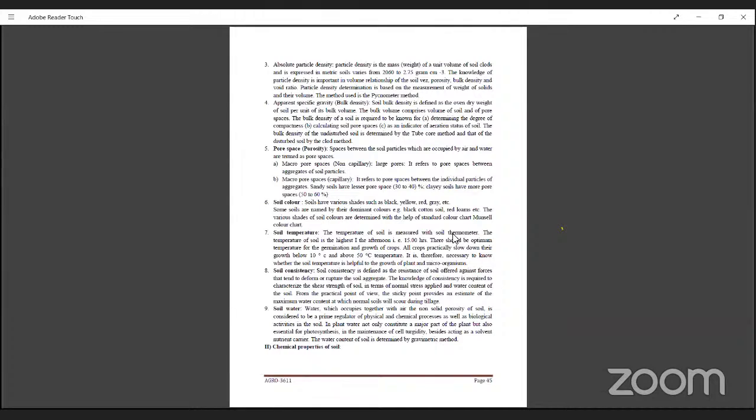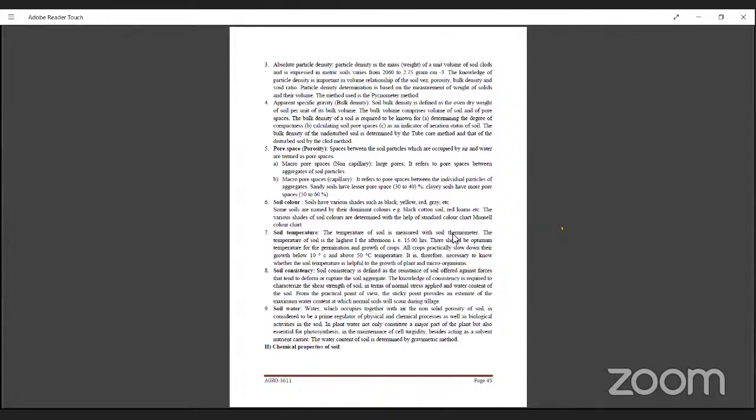All the crops practically slow down their growth below 10 degrees Celsius and above 50 degrees Celsius. It is therefore necessary to know whether the soil temperature is helpful for the crop growth, plants, and microorganisms. Soil temperature is also very effective regarding crop growth and soil microorganisms, because any change in temperature can affect the growth. Soil microorganisms utilize their food. If there is more microbial action in the soil, it benefits the plant growth also. Okay, then soil consistency.